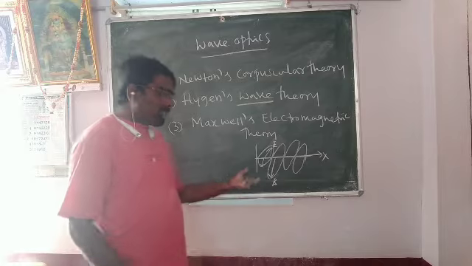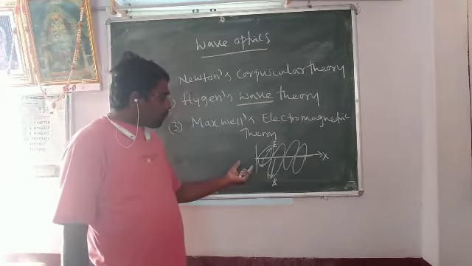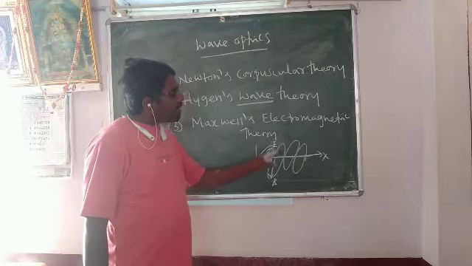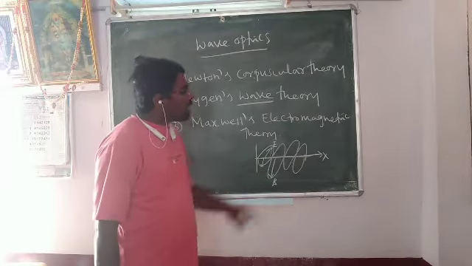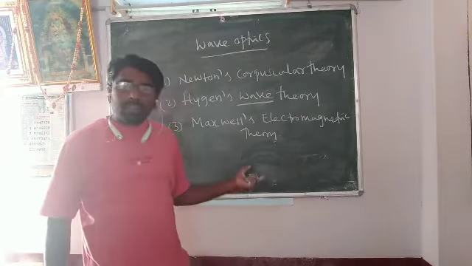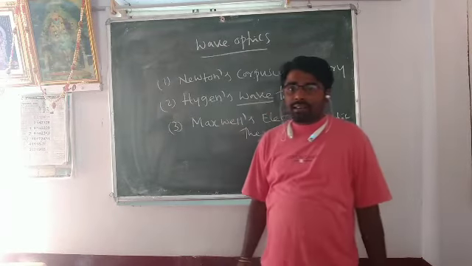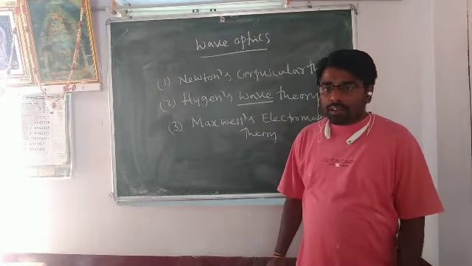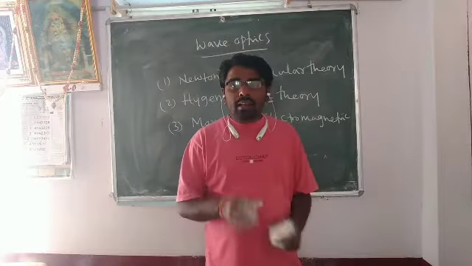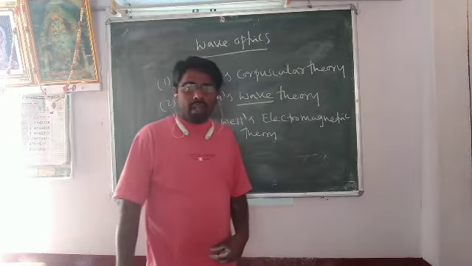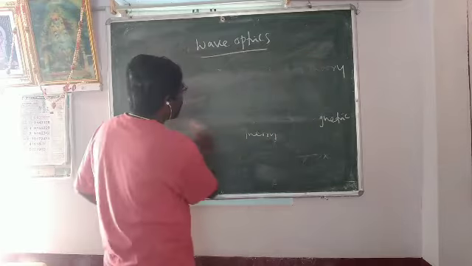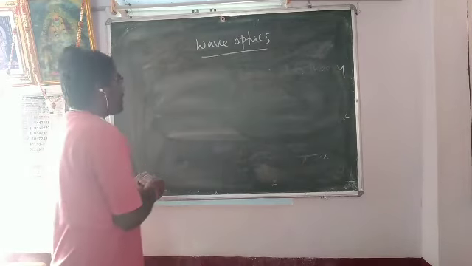Light has a transverse nature. This theory proved light is transverse in nature because the time-varying electric and magnetic fields oscillate perpendicular to the direction of propagation of waves. This theory successfully explained the phenomena of diffraction, refraction, and interference of light. But this theory failed to explain the photoelectric effect and Compton effect. Fourth theory of light, Planck's quantum theory.